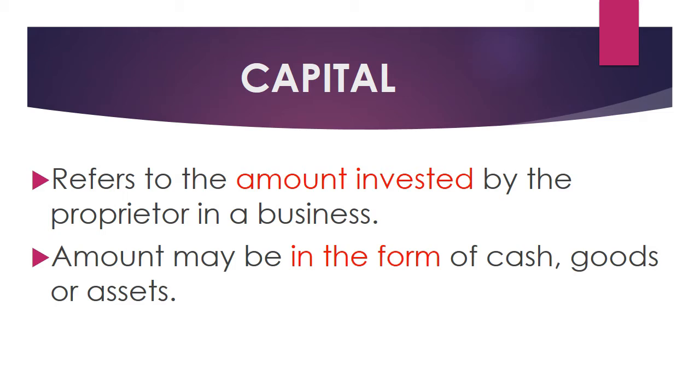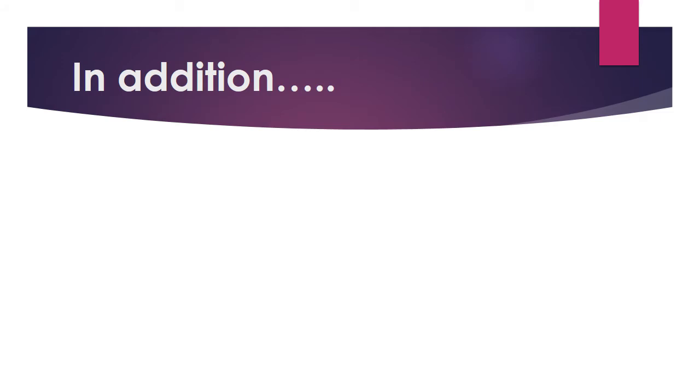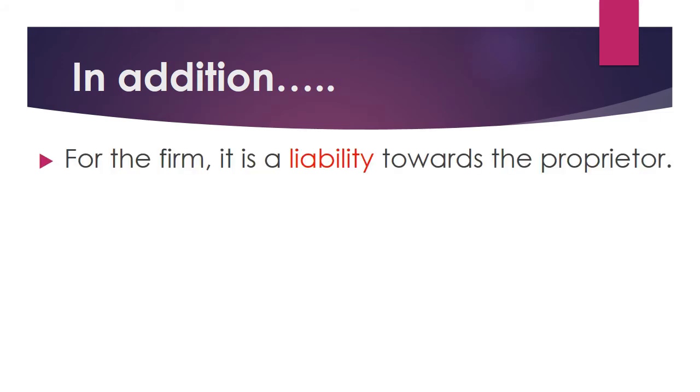So this is capital. So we will learn something in addition. What is that? For the firm, it is a liability towards the proprietor. You may not have learned this, but you have to know this: when you take a company or a concern, it is always separate from the proprietor.